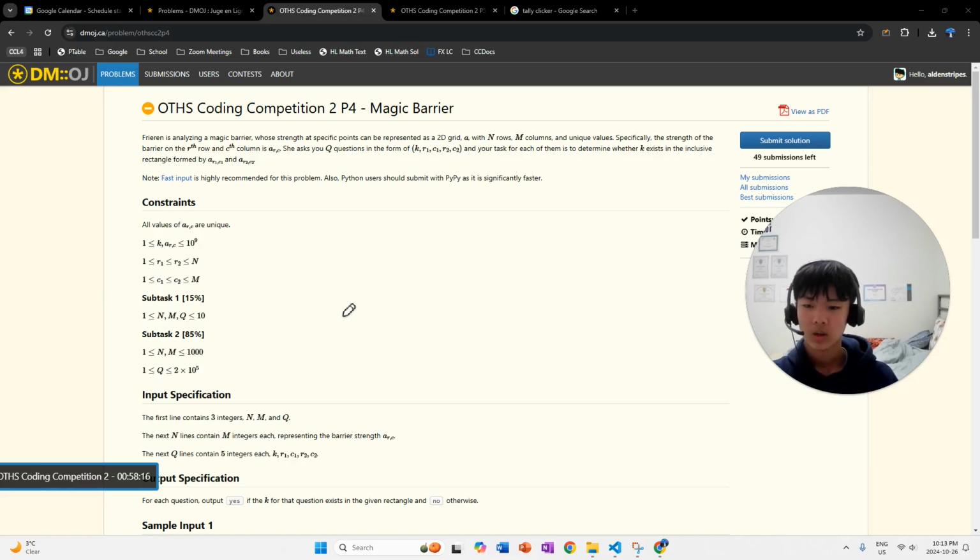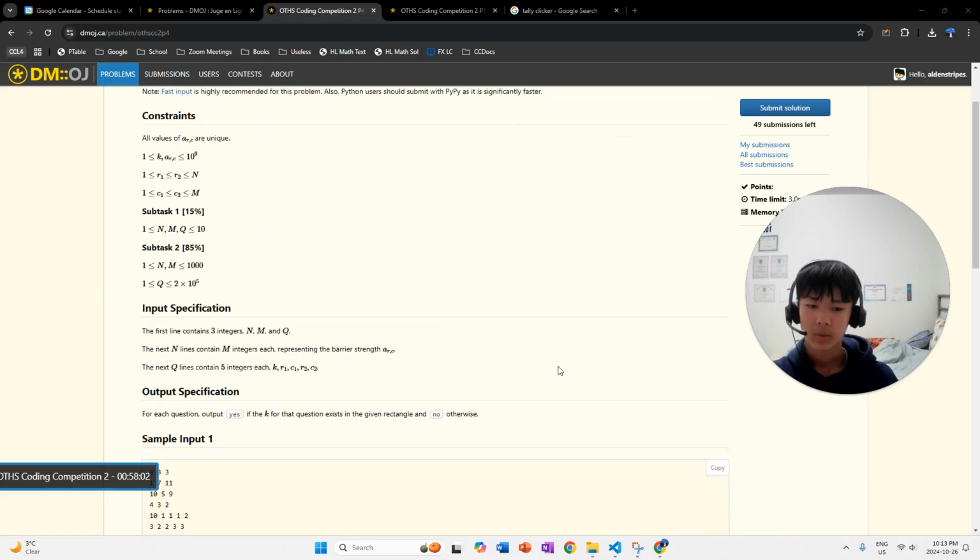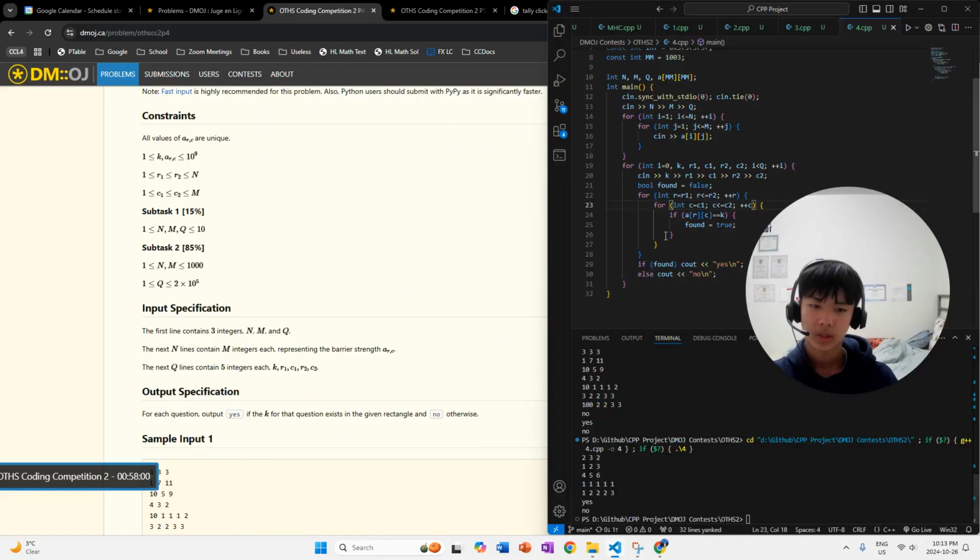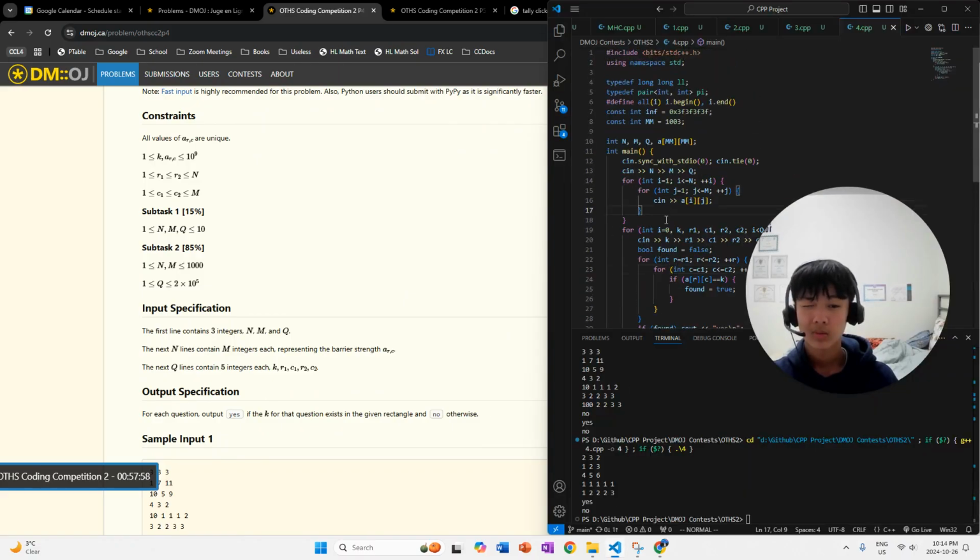So if we look at our time complexity, which basically means how long our program is going to take based off the variables given.